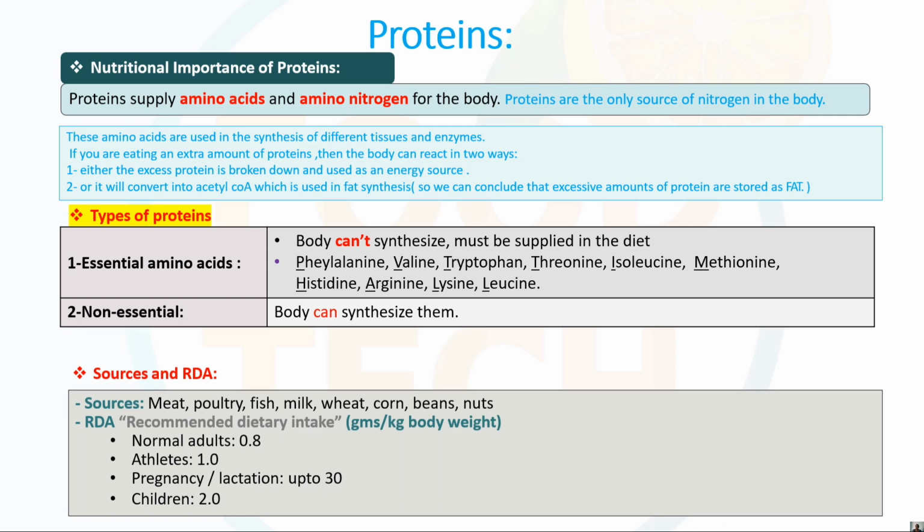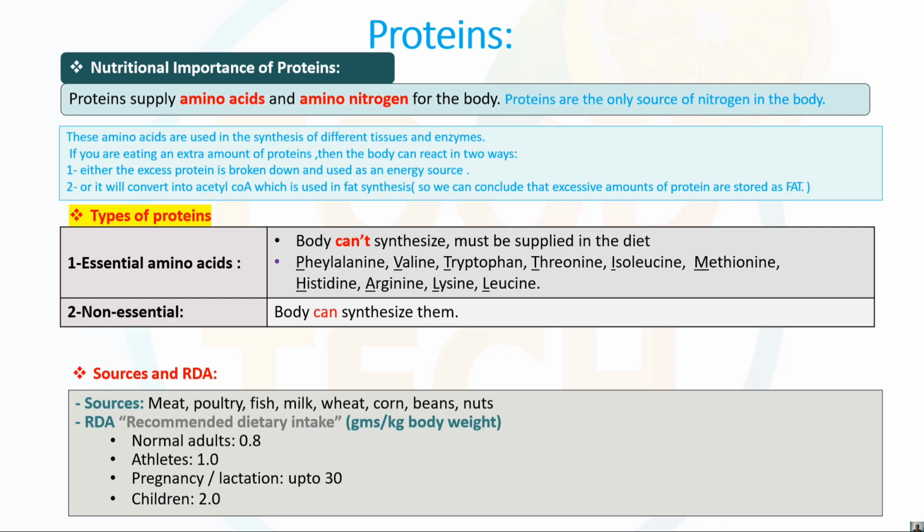And the essential amino acids, non-essential amino acids, are synthesized in our body. That is basically the two types. Okay, so the source of the RDA, that is the recommended dietary intake. Whatever the recommended dietary intake is for the normal adult, it is 0.8 grams per kg. It is a very important concept.